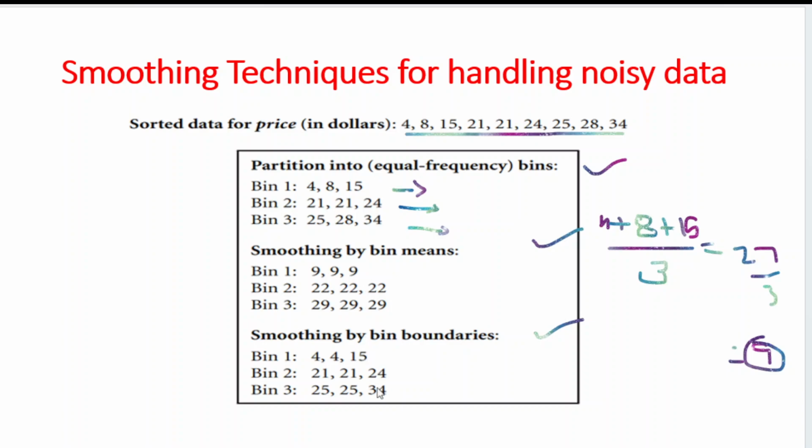So the smoothing techniques are of three types. One is with the help of equal frequency sized bins, the second is bin means, and the third is bin boundaries.